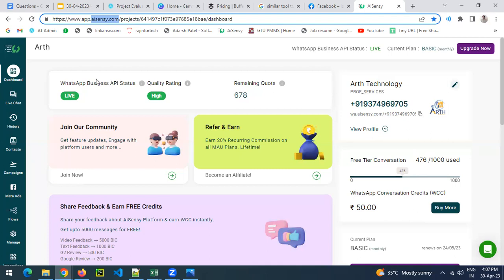But if you are sending via some automated software, then there may be a chance that your WhatsApp may be blocked.